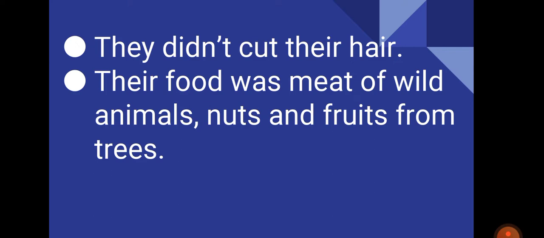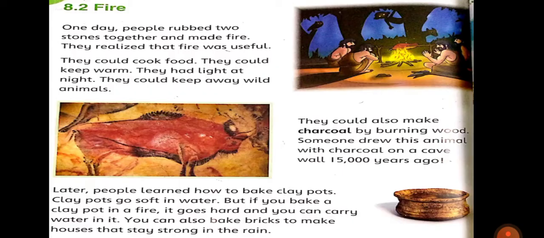And the last point is this, that their food was meat of wild animals, nuts, and fruits from trees. They were living on food like animals' meat. This was the main source of their food, and after that, they were picking up fruits and nuts from the trees. So this was the discussion of page number 47.